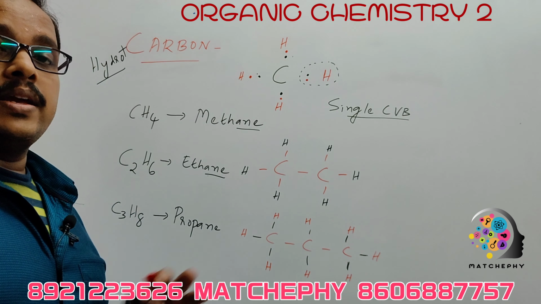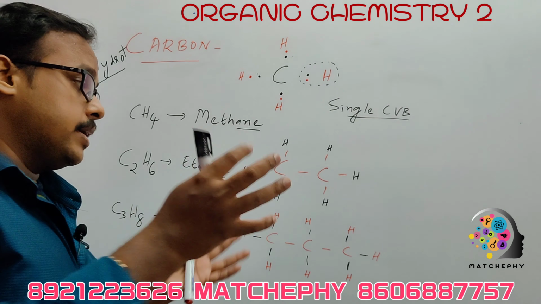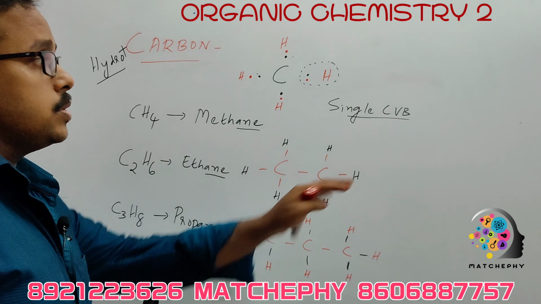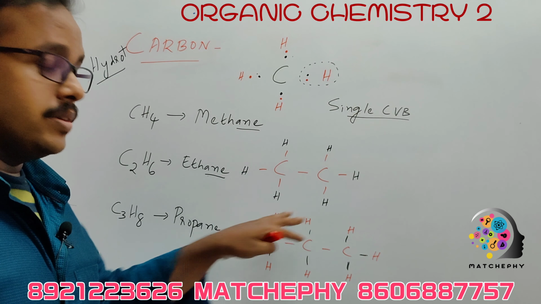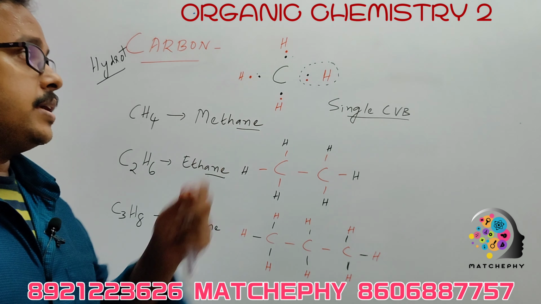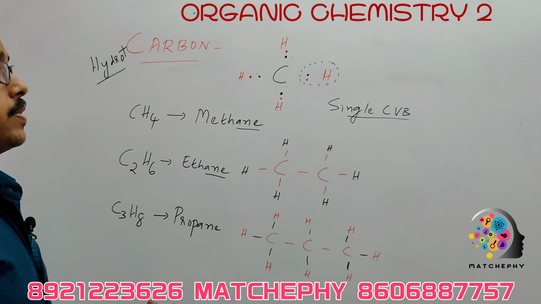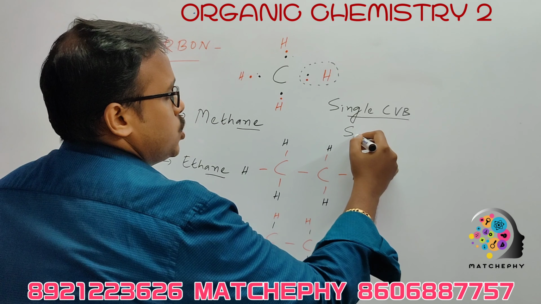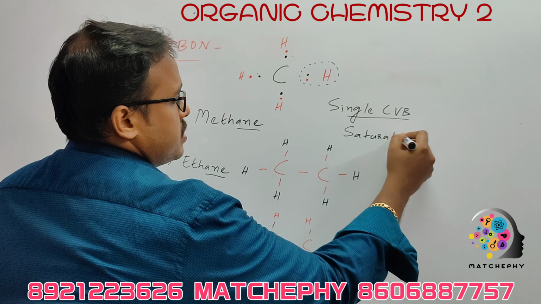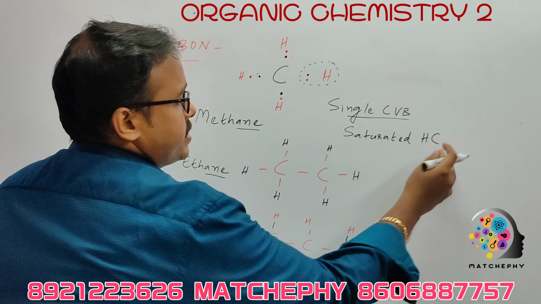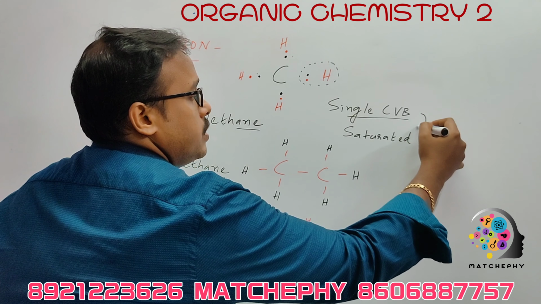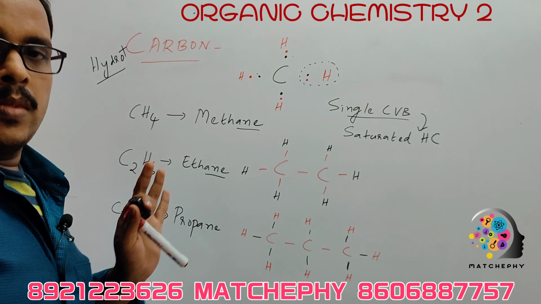And according to that, we can arrange the hydrogens according to the structure of the 4 carbon atoms. So here we are using only single covalent bonds between all these atoms. That's the specialty. So this type of single covalent bond used, all these are called saturated hydrocarbons. Saturated means, I am writing HC for hydrocarbon, so saturated hydrocarbon means single covalent bond is used in all the atoms.